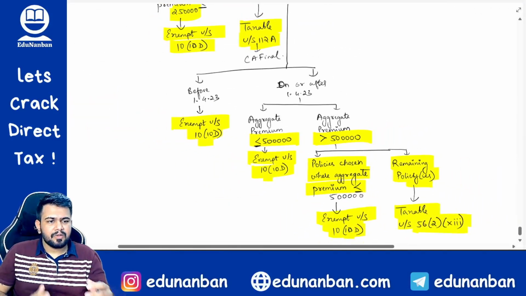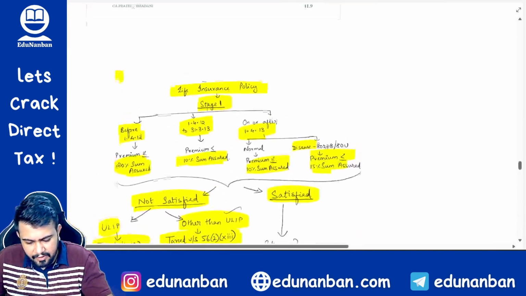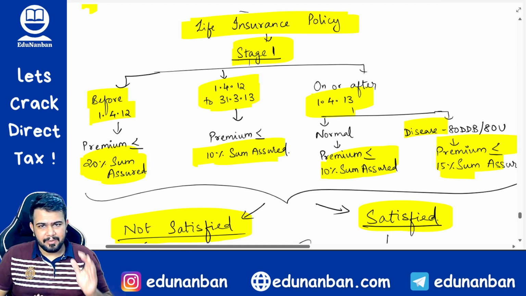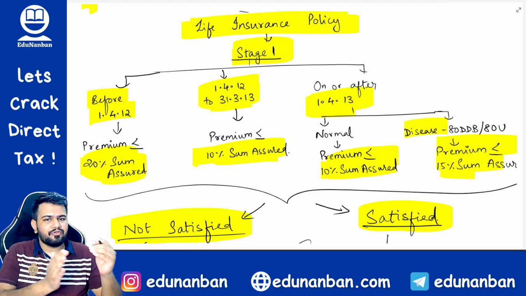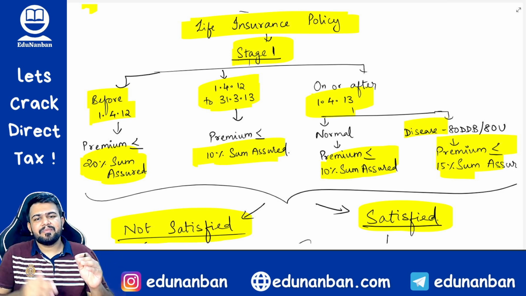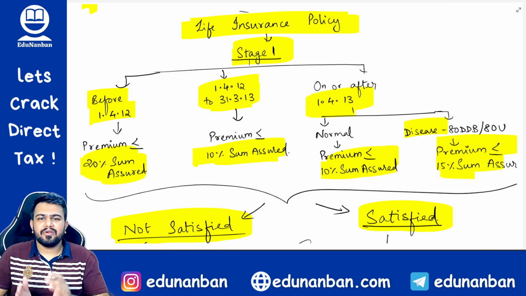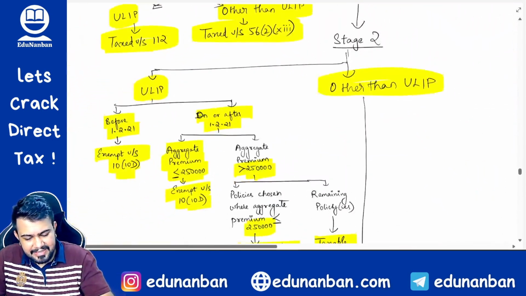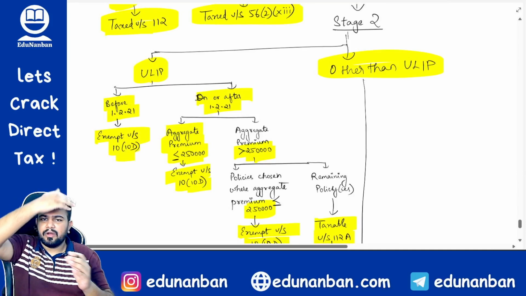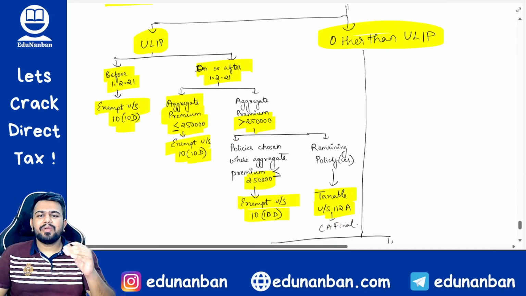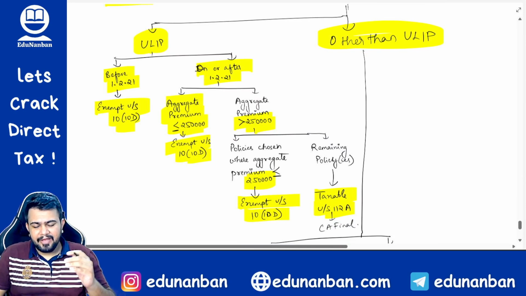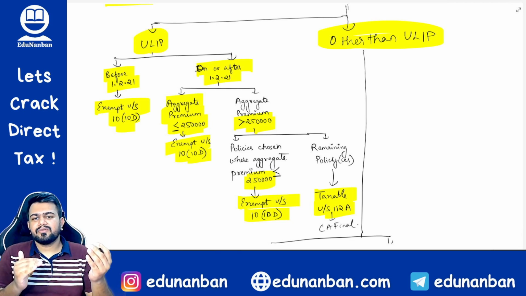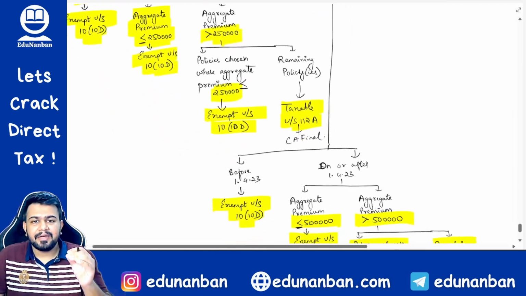Now let me summarize once again, very important. So what you have to do, if you have a life insurance policy, you have to check whether it is within the Act's limits. If it is within the limits, then only you have to proceed further. If it is not within the limits, then directly you know that it is taxable and you have to find out the tax. Now, sir, what if it is within the limit? Then you have to check whether it is a ULIP or not a ULIP. If it is a ULIP, then you have to see the limit of 2,50,000. If the total premium is within 2,50,000, it will be exempt. More than 2,50,000 will be taxable under section 112A.